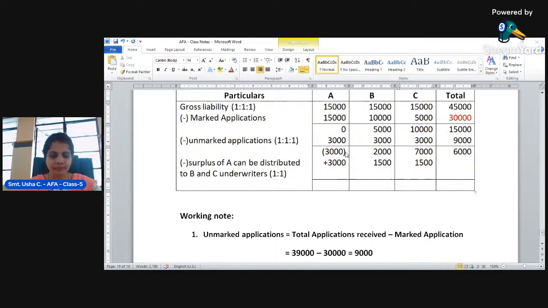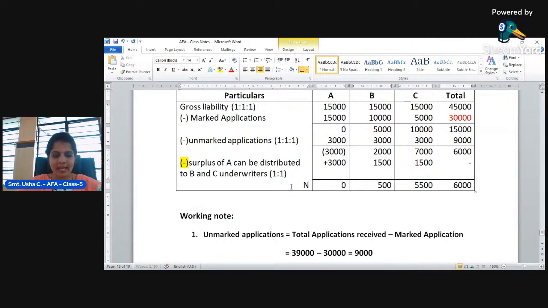Okay, next. The total is minus, and we add this 3,000 and deduct this 1,500. Look here, we are deducting this. Minus and minus is plus, so we are adding this 3,000 here, whereas we deduct the same 3,000 in total, 1,500 each, from B and C underwriters. Now take the difference: 0 liability for A, 500 liability for B, and 5,500 liability for C. Total is 6,000.